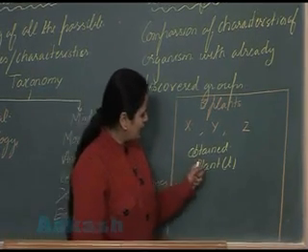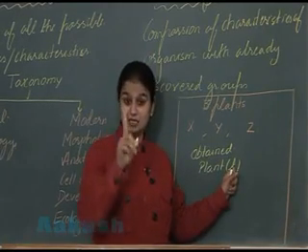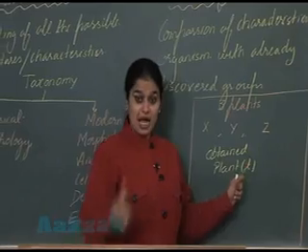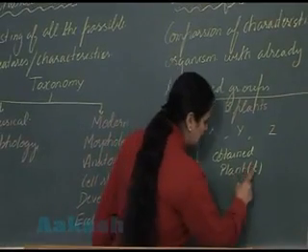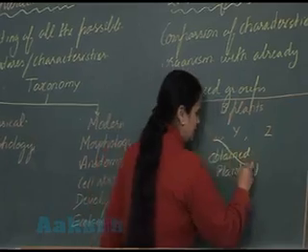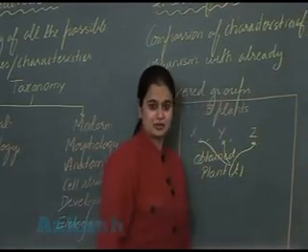Now I will list the characteristics of this plant, that is, I will study the characteristics of this plant. That is the first step. After that, the characteristics of this plant are compared with the characteristics of these three plant species.